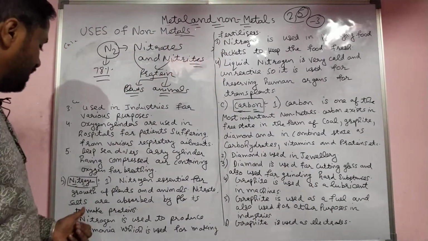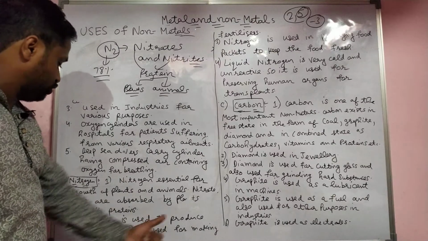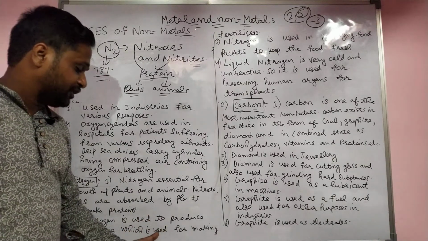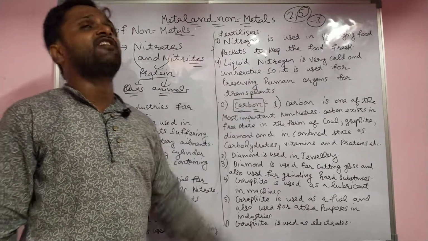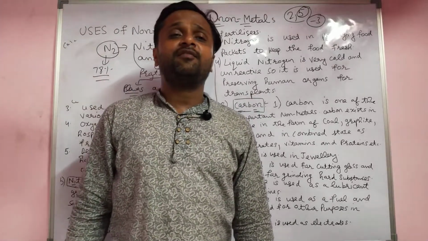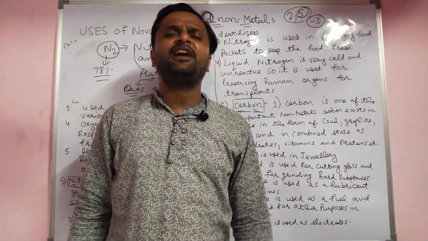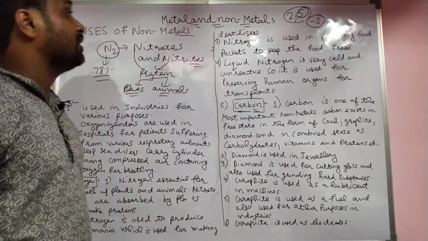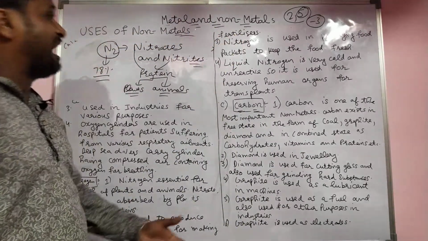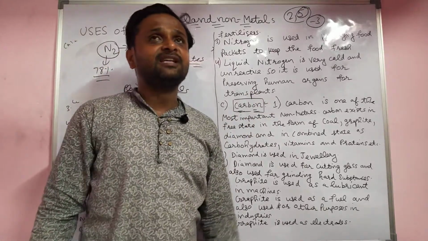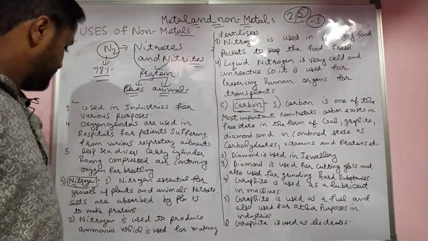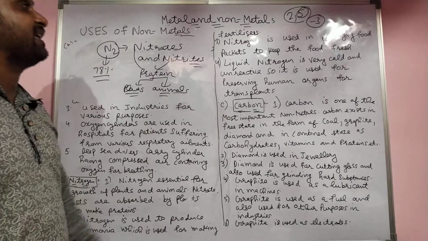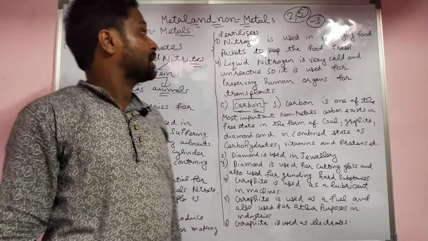Now second, nitrogen is used to produce ammonia, which is used for making different fertilizers. Nitrogen is a very important part of our life, because nitrogen helps in the growth of plants and animals. Ammonia is used for making fertilizers.